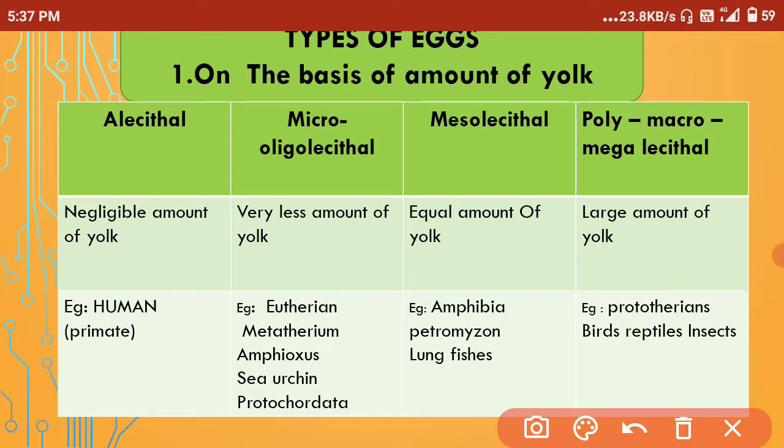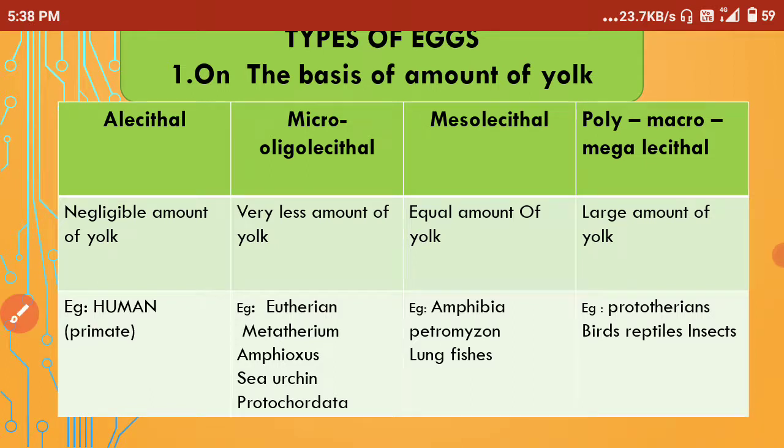So simply learn it. This is very important. In most examinations it is asked which of the following, including birds, insects and reptiles, have which type of egg. So the answer will be the megalecithal egg. Now coming to the next slide.